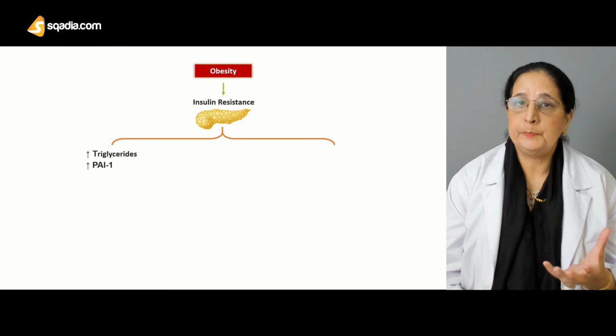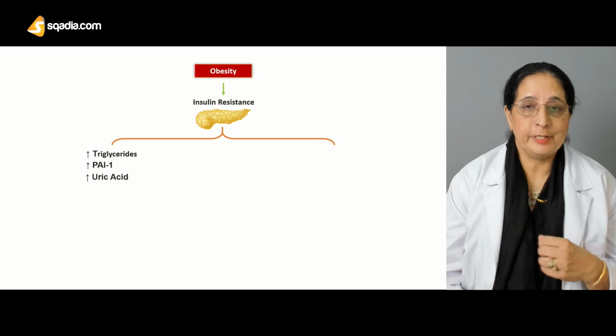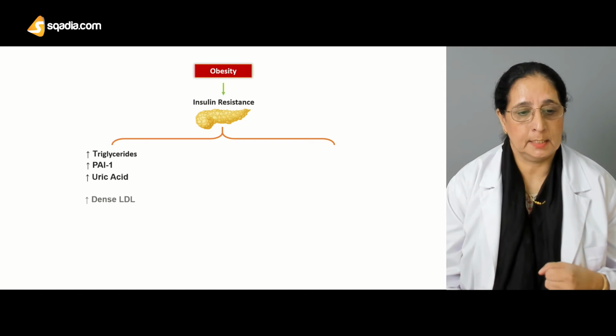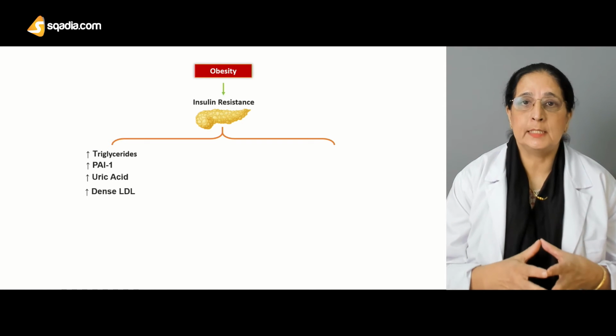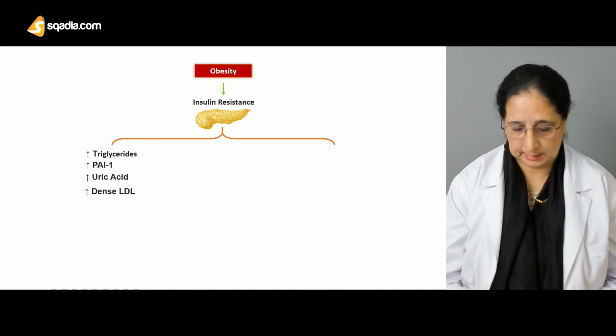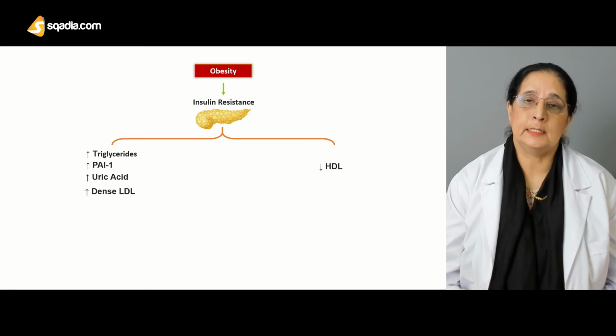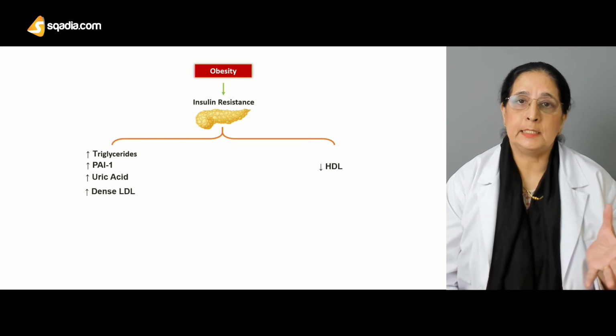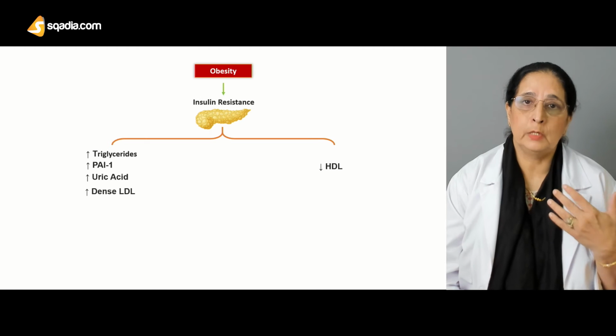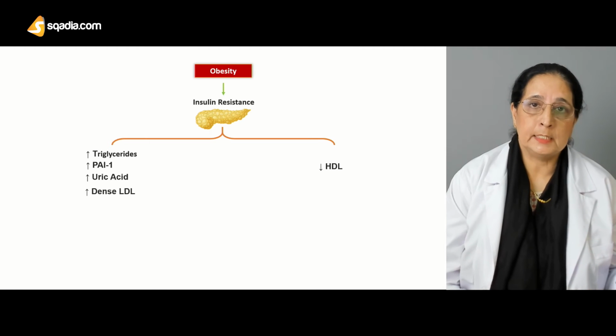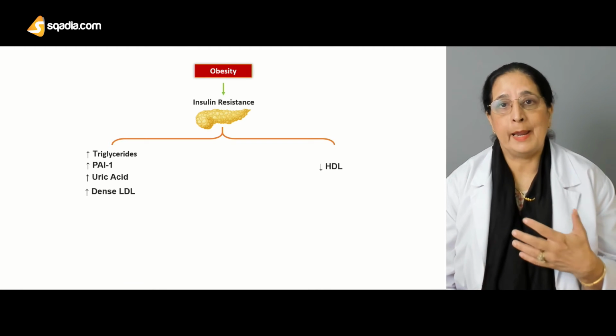There is increased PAI-1, increased level of uric acid, increased low density lipoproteins, and also there is decrease in high density lipoprotein. High density lipoproteins are good lipids. Low density lipoproteins are bad lipids.